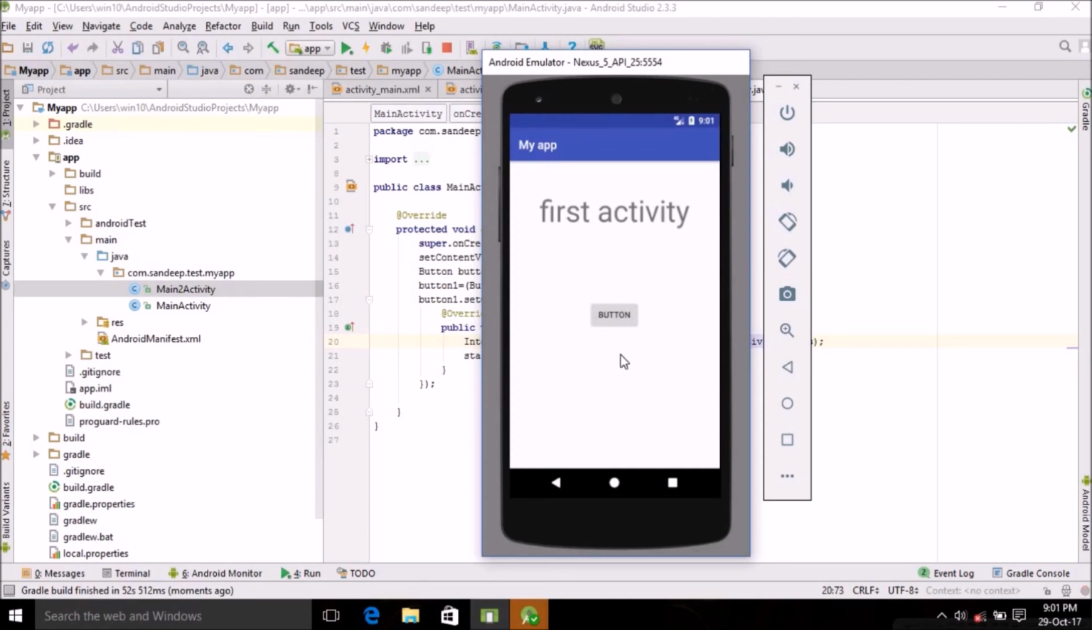So this is it for now. In the next video, if you don't like this default button, I'll show you how to add background to it or how to use an image as a button. So that's it for now. In the next video, I'll be showing how to use an image as a button.